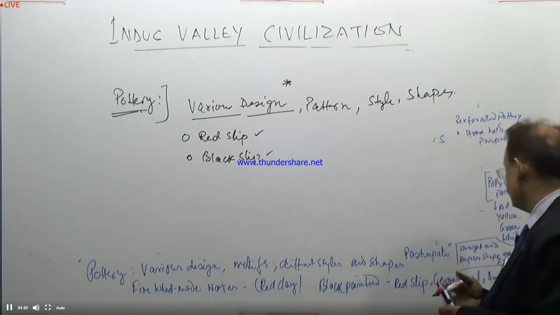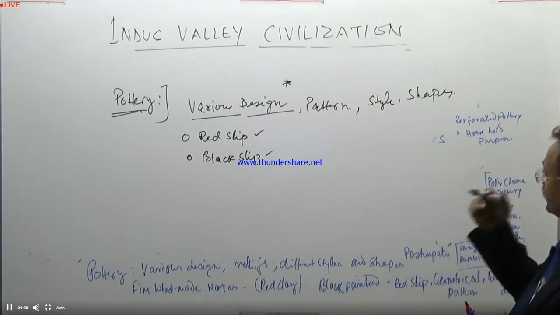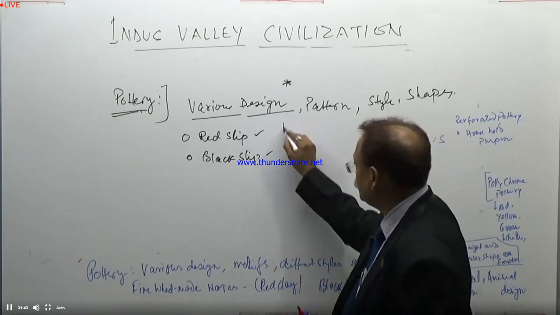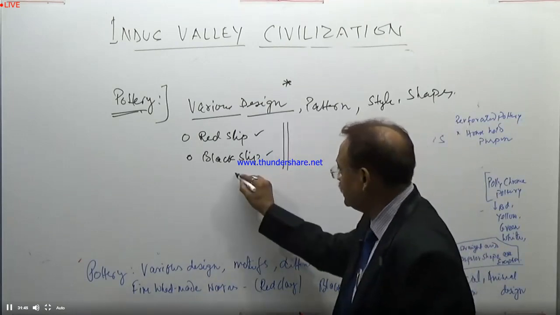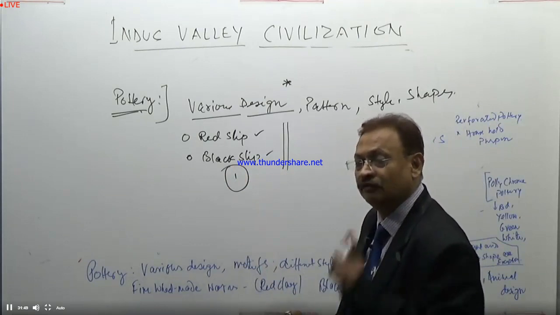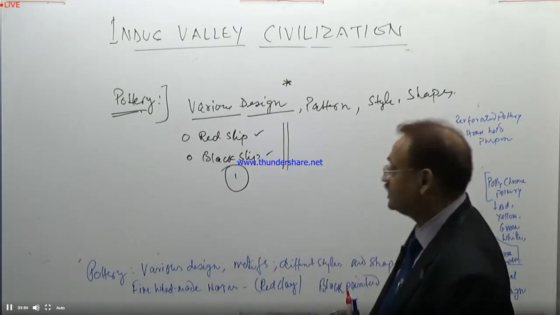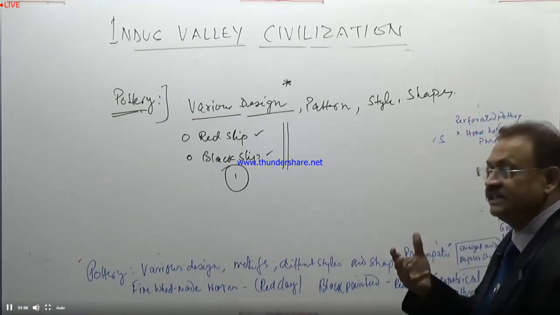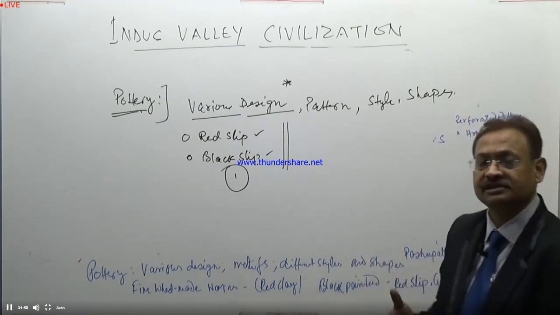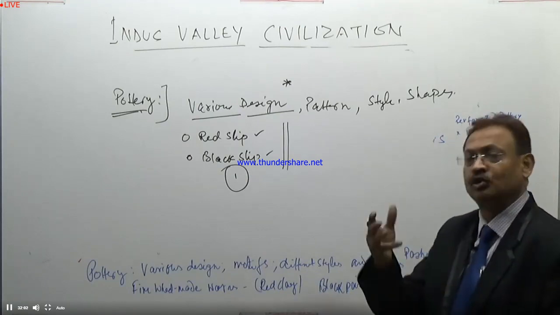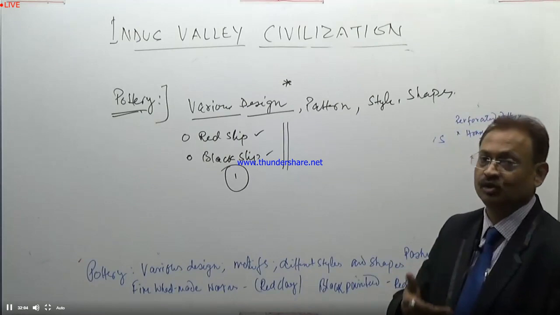It is an important and significant part, and you will have to understand it from your cultural heritage point of view. While writing a question for the mains examination, you will have to keep in mind the layout, structure, design, and shapes of potteries.